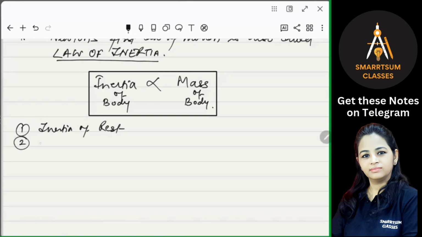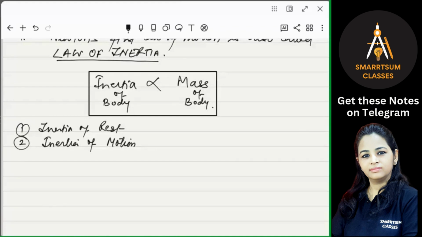Then there is another inertia, that is inertia of motion. Inertia of motion means the tendency of a body to resist or oppose any change in its state of uniform motion. Means if a body is moving, कोई body motion में है, तो वो motion में ही रहना चाहती है. It doesn't want to stop, right? So that is inertia of motion.